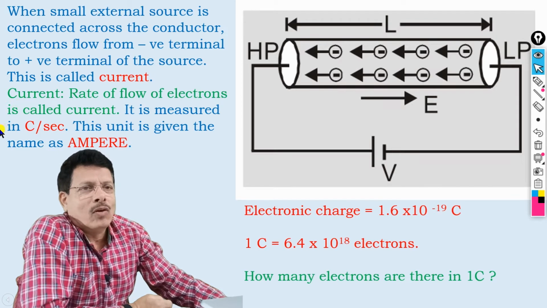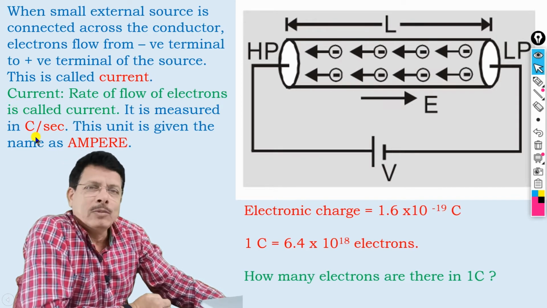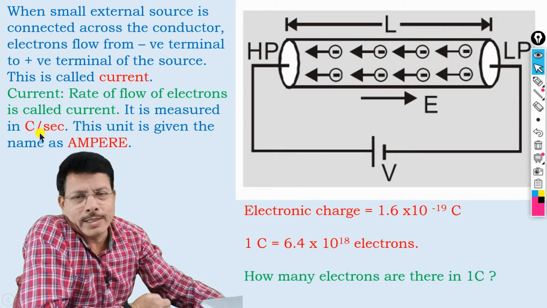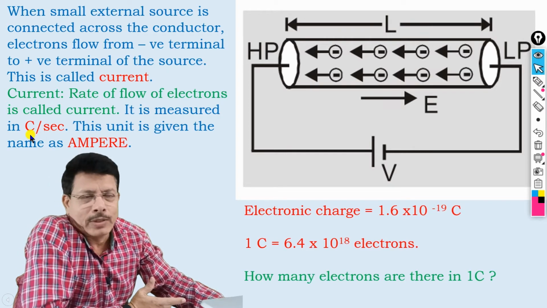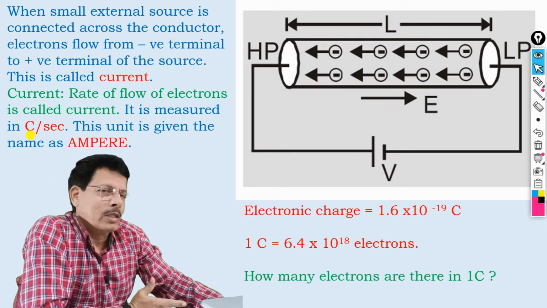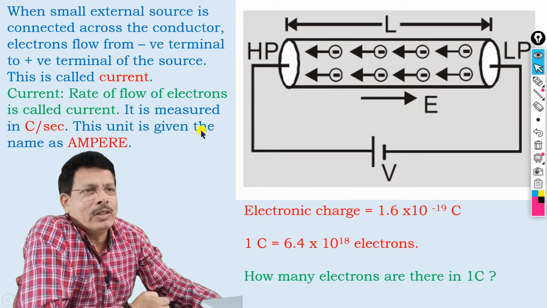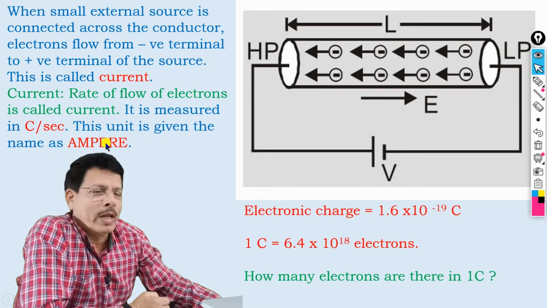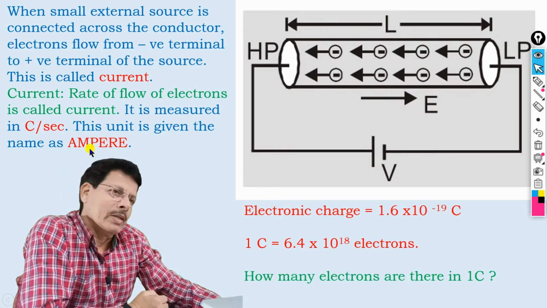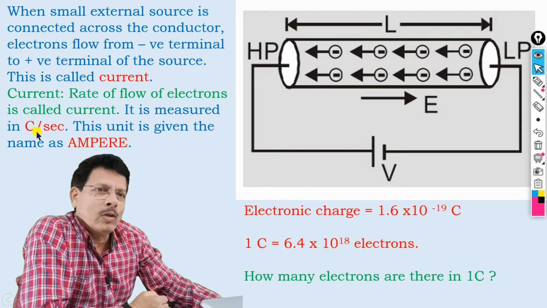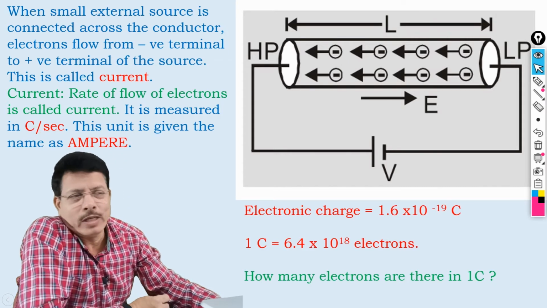So current, the rate of flow of electrons, is called the current. It is measured in coulombs per second. Coulomb is the name of a scientist, and his name is given to this unit of charge, right? This unit is also called ampere. Ampere is again the name of another scientist. So 1 coulomb per second is nothing but 1 ampere of current.